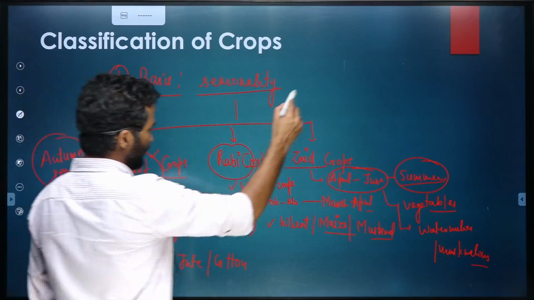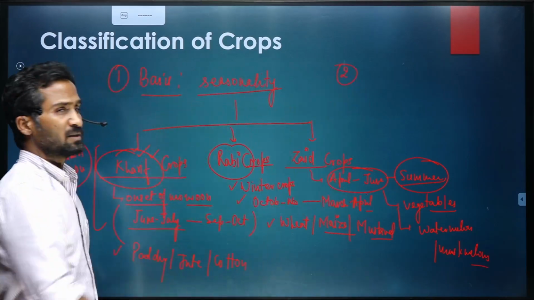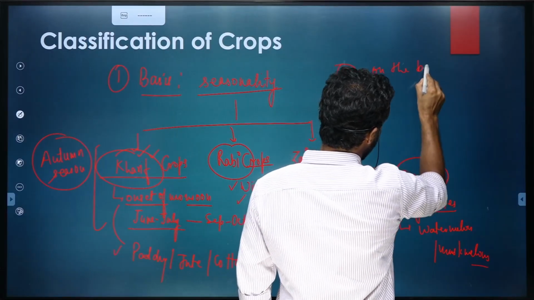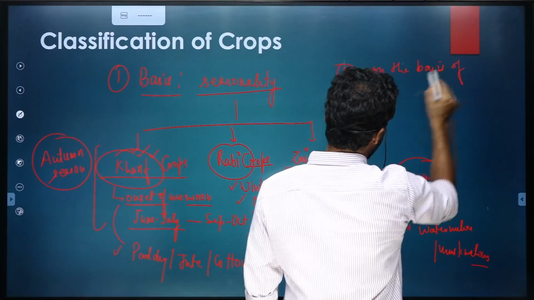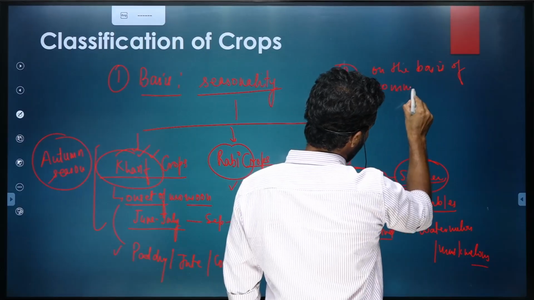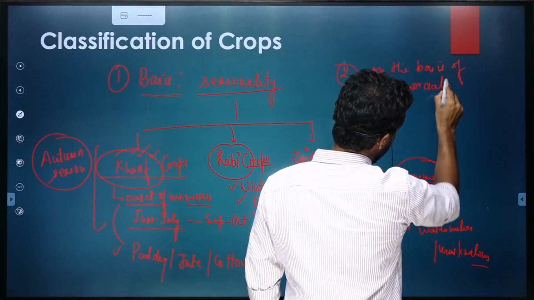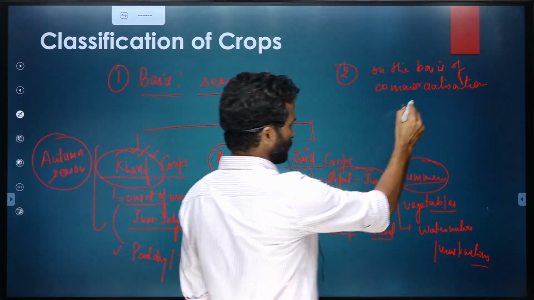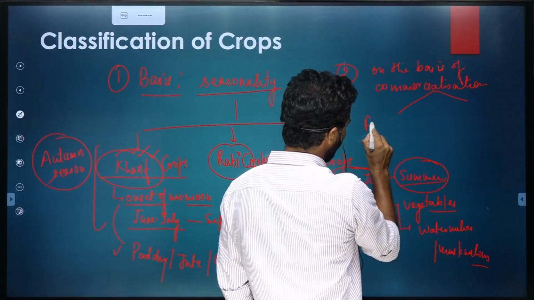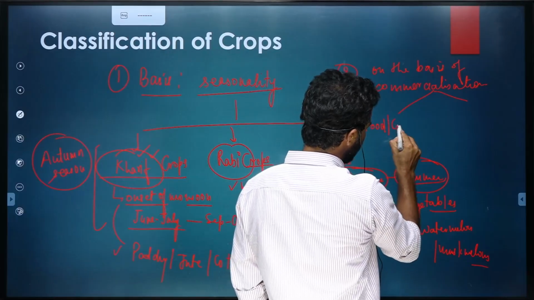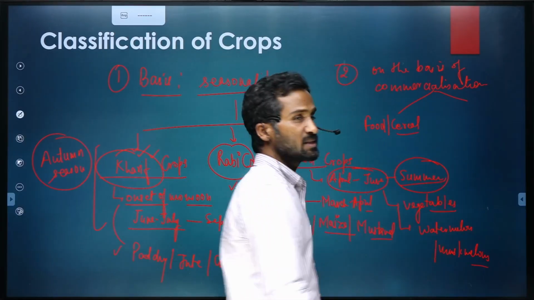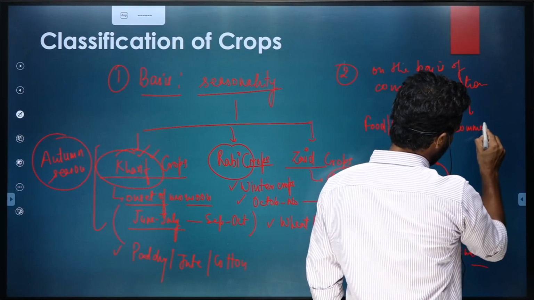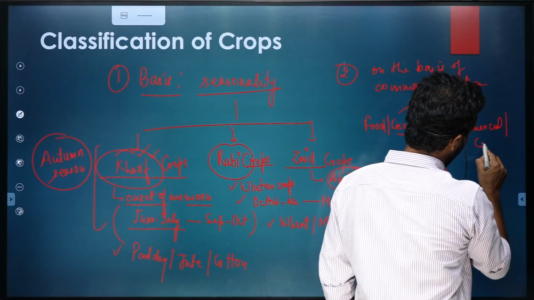Anyway, this was the first basis. Second basis is on the basis of commercialization. On the basis of commercialization, there are two types of crops. One is food grain or call it cereal crops. And second is commercial or also called cash crops.